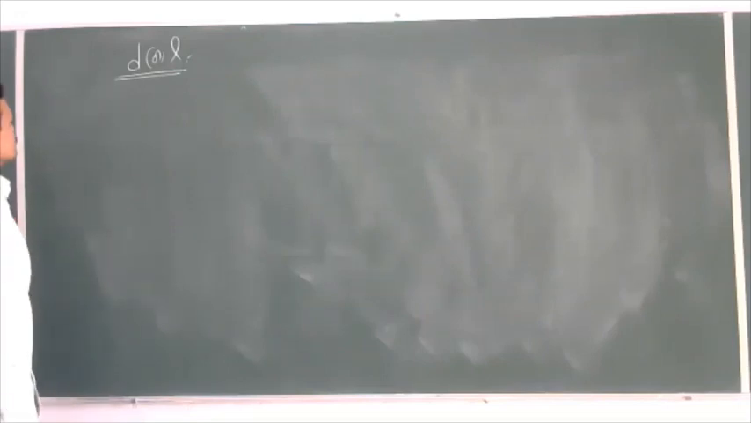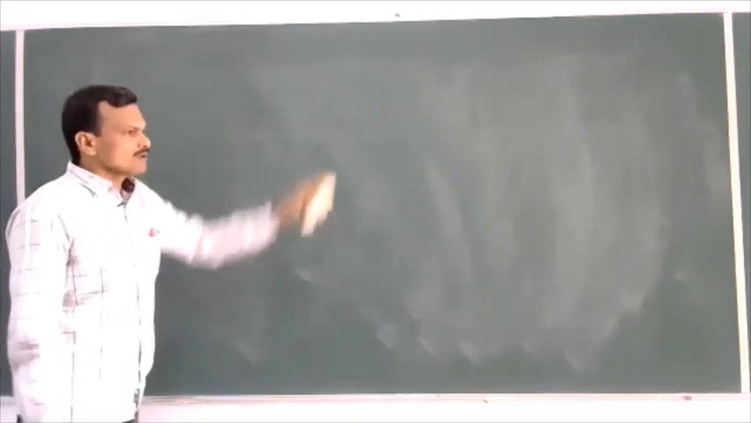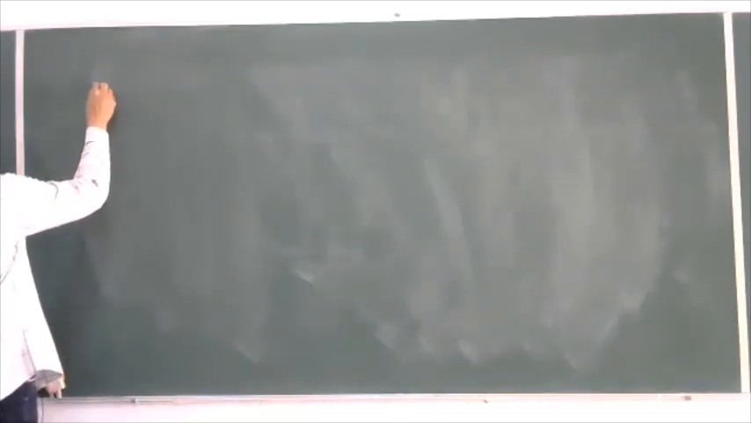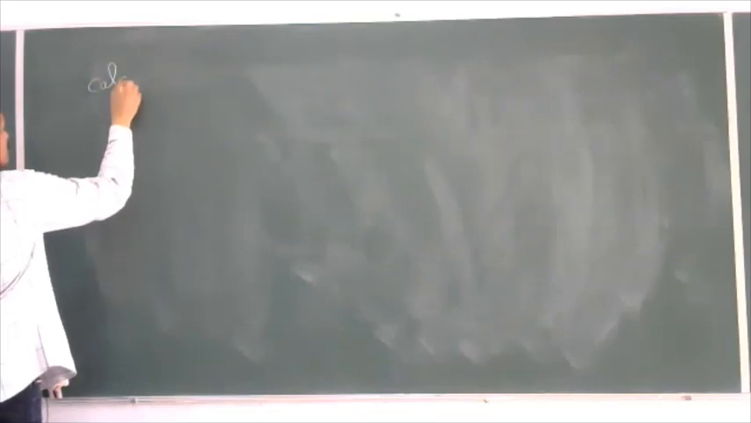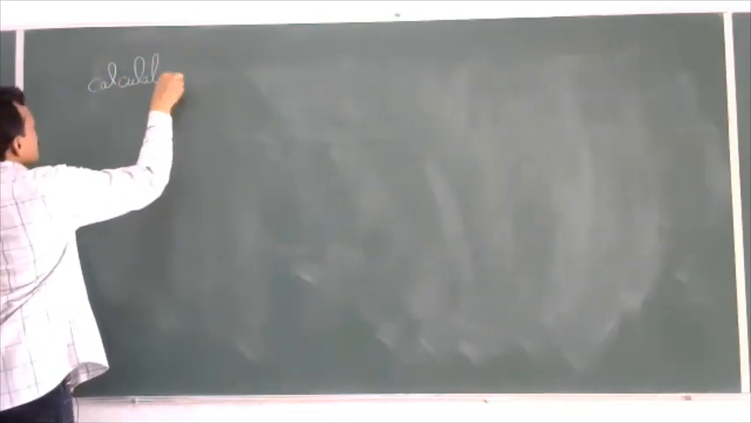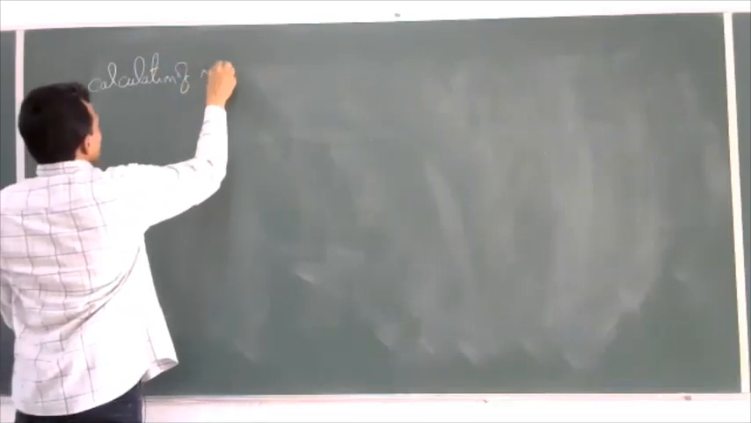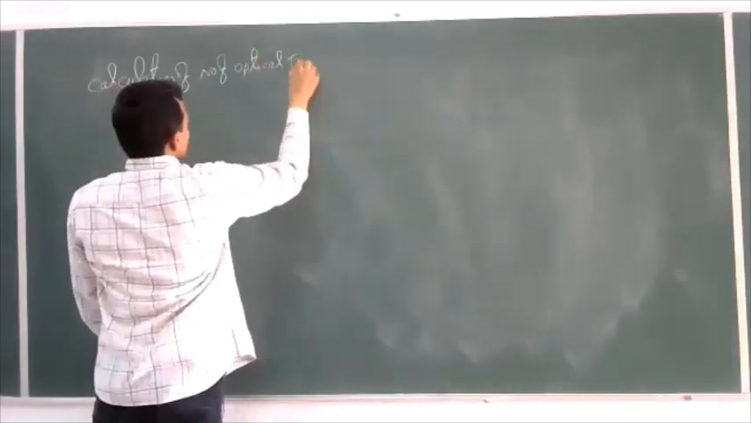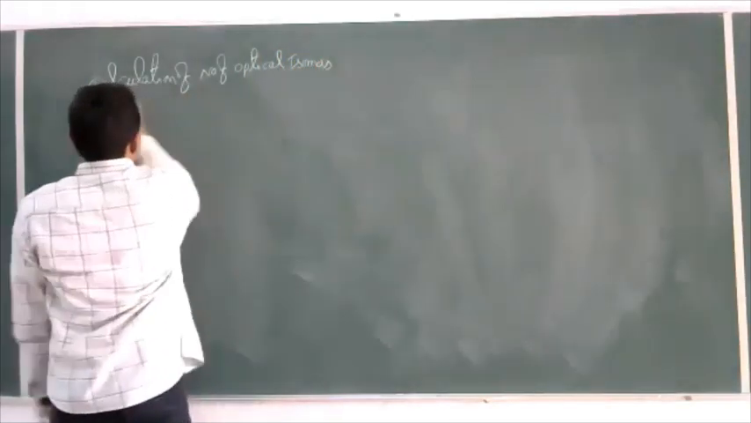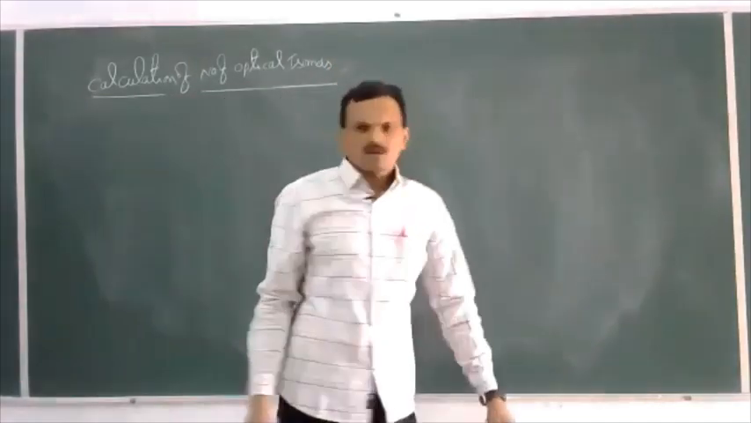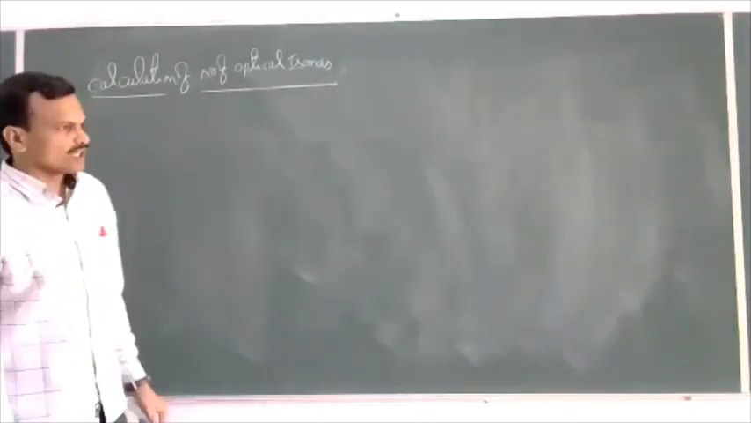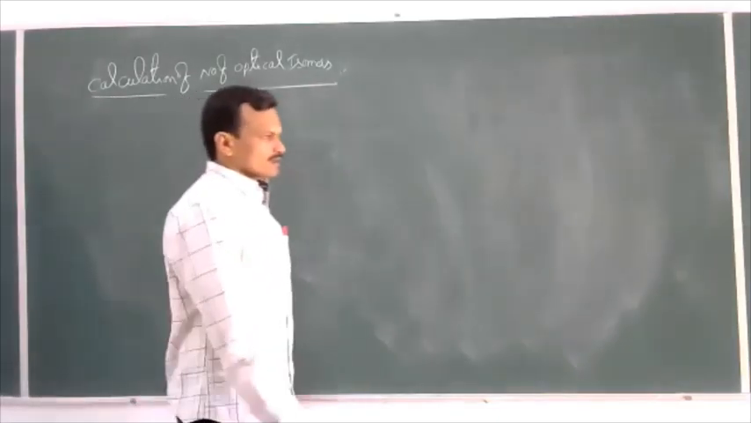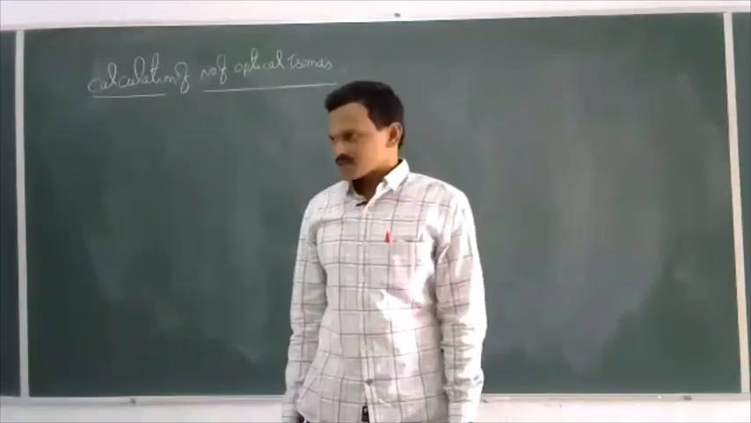Before this, we'll go for the calculation of number of optical isomers. Afterwards, we'll discuss that. Calculation of number of optical isomers: suppose a compound is given, then how to predict the number of optical isomers the given compound contains?